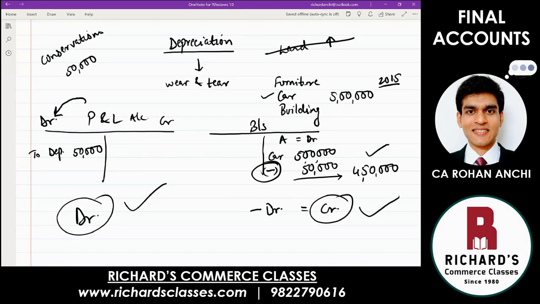That is depreciation, another important adjustment. The 3 that we discussed right now are going to be there in almost every question, not only this year, even next year. Outstanding expenses, prepaid expenses, depreciation are the three. So 2 effects, have you understood? Asset value will reduce, so show that in the balance sheet. And because asset value is reducing, that is your loss. Nominal account rule: debit all expenses and losses. So you go to the profit and loss account and record that depreciation. This was the 3rd adjustment.